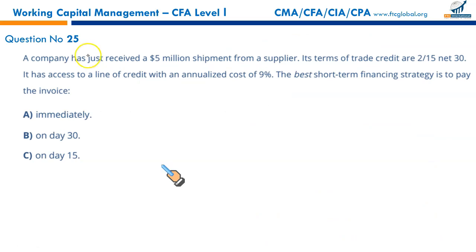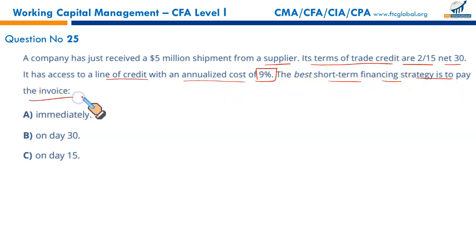Now, a company has just received a 5 million shipment from a supplier. Its terms of trade are 2/15 net 30, which means if you pay within 15 days, you are given a 2% discount. Otherwise, you will have to pay the full amount on the 30th day. It has access to a line of credit with an annualized cost of 9%. Right? The best short-term financing strategy is to do what? What should we do? Let us first calculate the cost of not taking the discount.